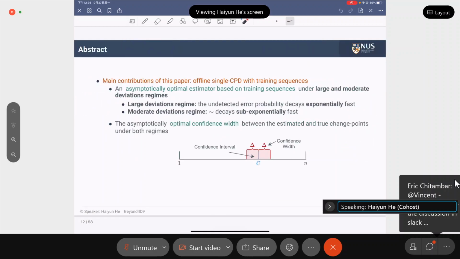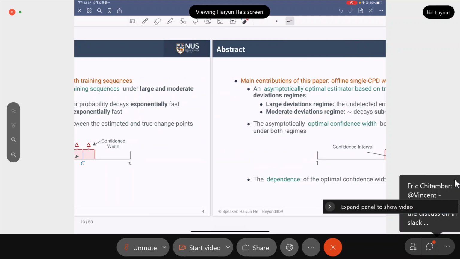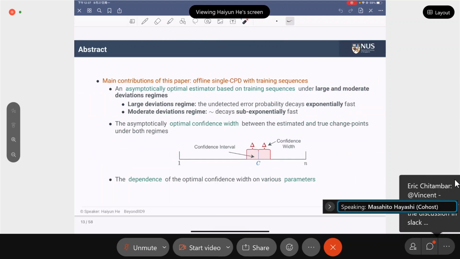We also derive an asymptotically optimal confidence width between the estimated and true change points under both regimes. We define the confidence width as half of the confidence interval around the change point C. The red region is the confidence interval, and delta is the confidence width. We also study the dependence of the optimal confidence width on various parameters.